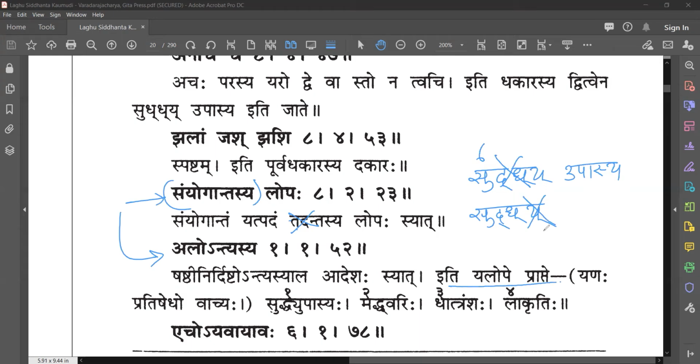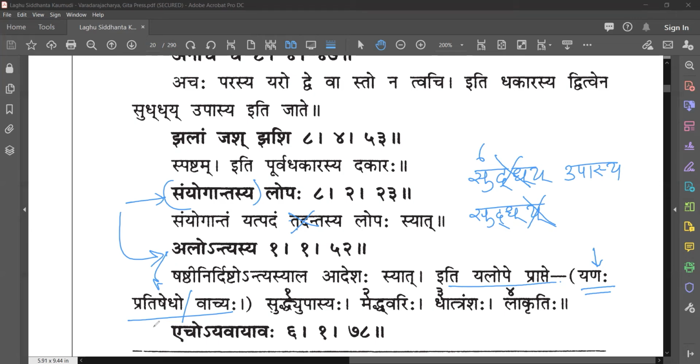Then what happens? Then the Vartika comes. It says even yakara doesn't get lopa. It says yanaha pratishedo vachya. In this case, where alontyasya is about to delete the yakara, the Vartika comes and says yanaha. Yanaha is Shashti. At the end of a samyogantam padam, if you have a member from the yan pratyahara, that yan will never get deleted.